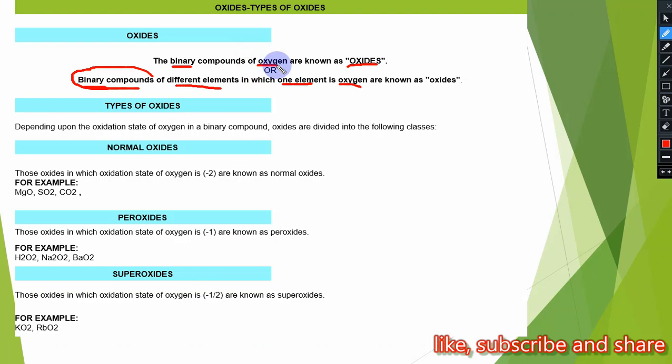So we define oxides as binary compounds of different elements in which one element is oxygen.